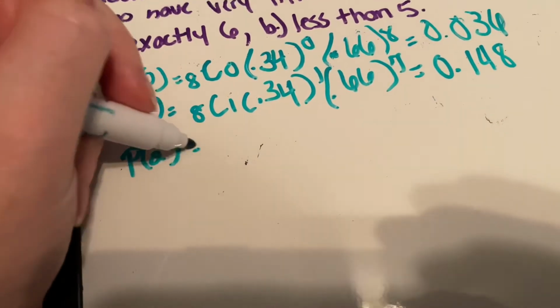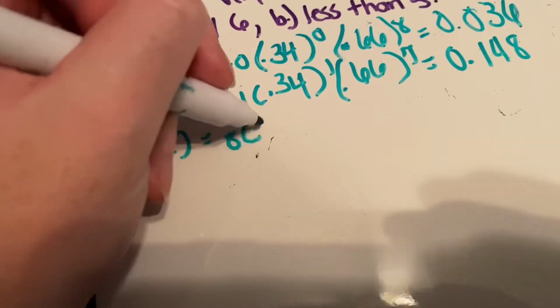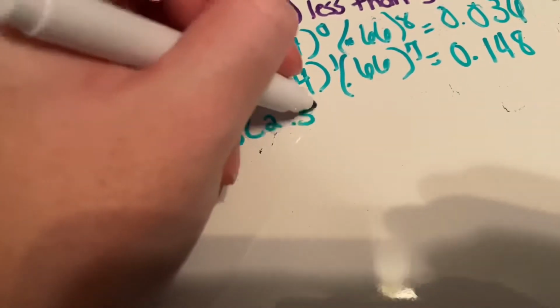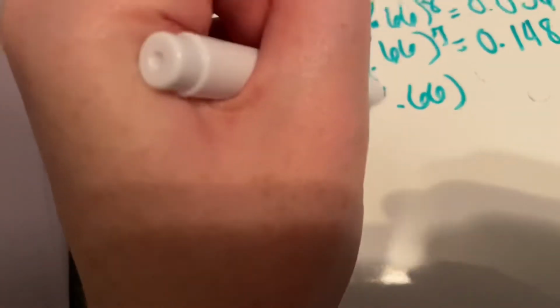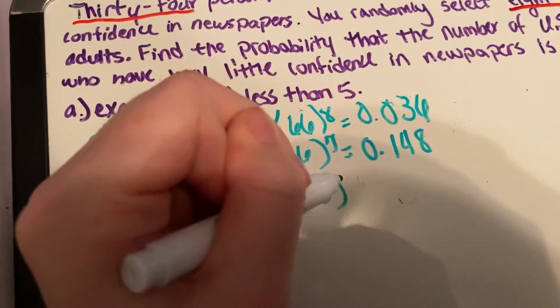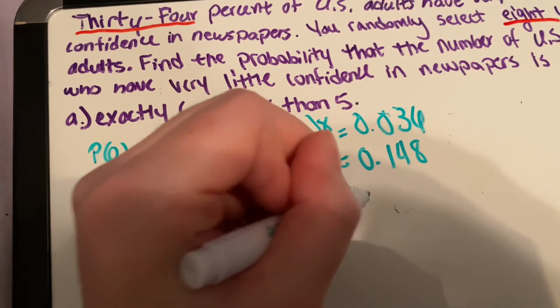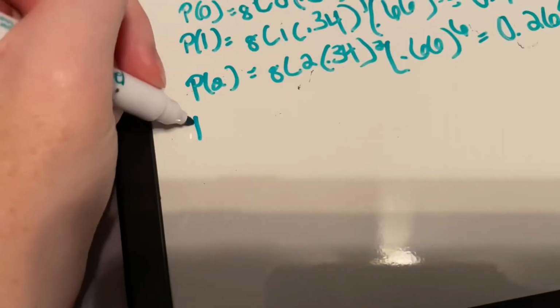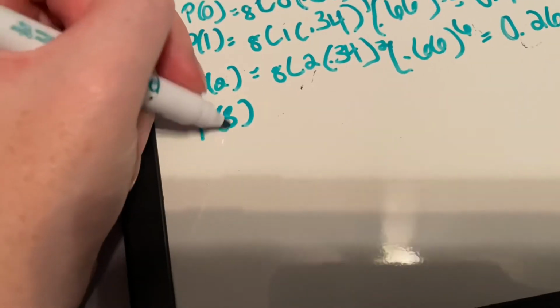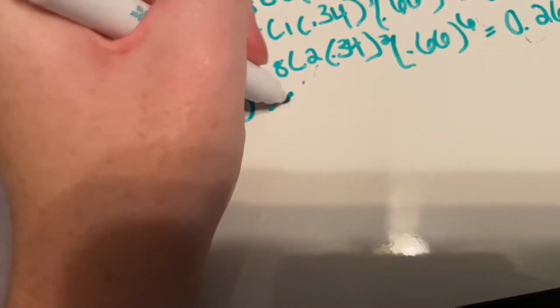Then you're going to do a combination of 8 and 2 multiplied by 0.34 to the 2nd power, then times 0.66 to the 6th power, which will then equal 0.268 in the calculator.